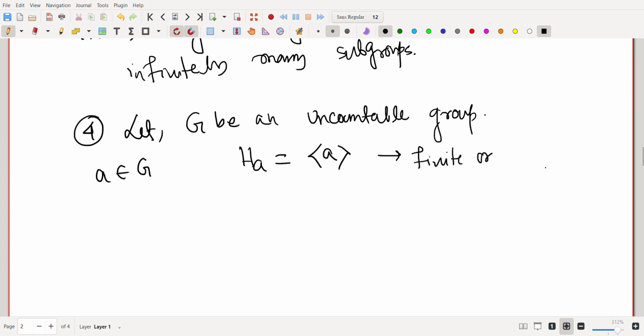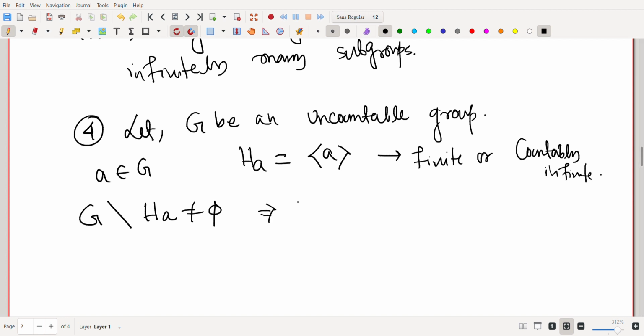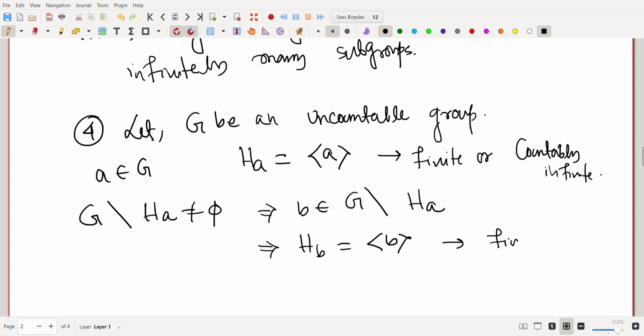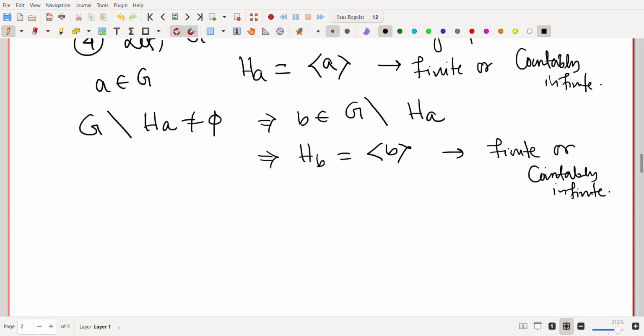Finite or countably infinite. That means G minus HA is non-empty, because G is uncountable and HA is at most countably infinite. So choose B belongs to G minus HA. Then consider HB. This is also finite or countably infinite, depending on the order of B. Again, continue this process.